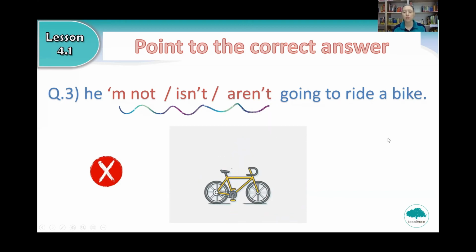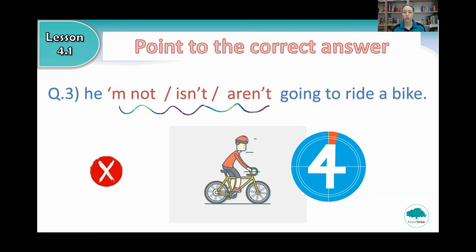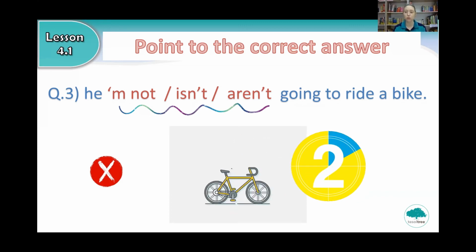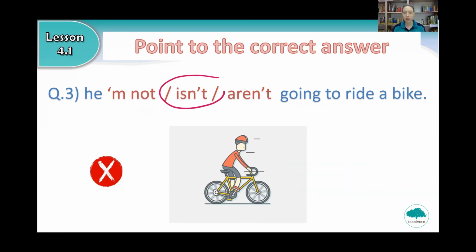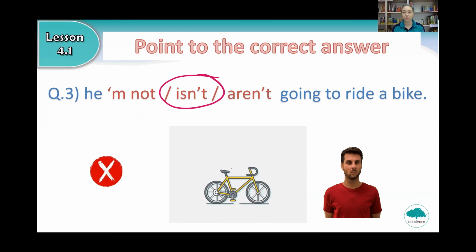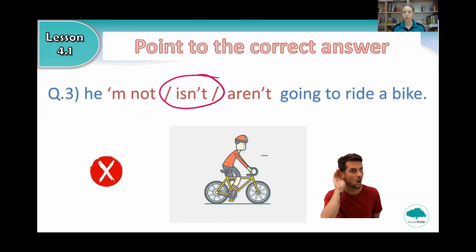Give you 5 seconds. 5, 4, 3, 2, 1. That's right. He isn't going to ride a bike. Can you say he isn't going to ride a bike? Very good.